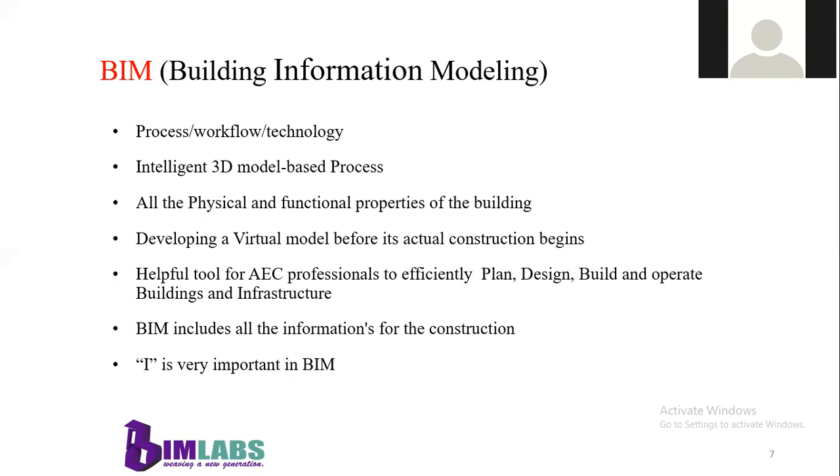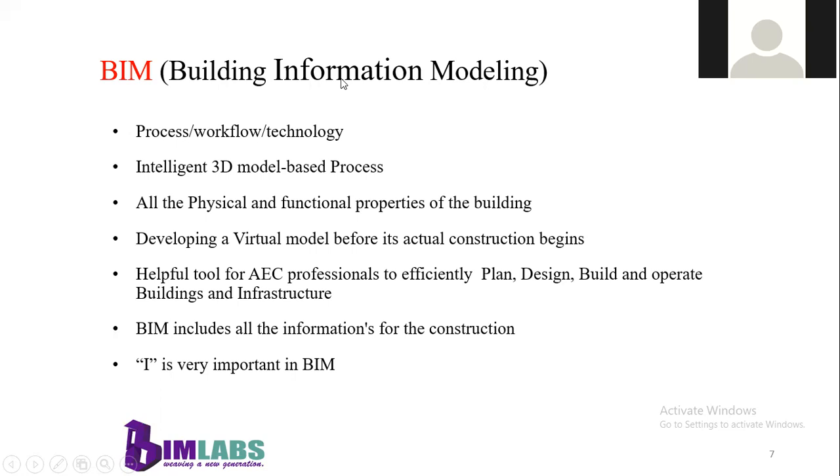So, what is building information modeling? It is actually a 3D based intelligent modeling process. Using this process, we can add different physical and functional properties of a building. Have you noticed in this term, building information modeling, the very important word is information? In BIM, I is a very important letter. Why?